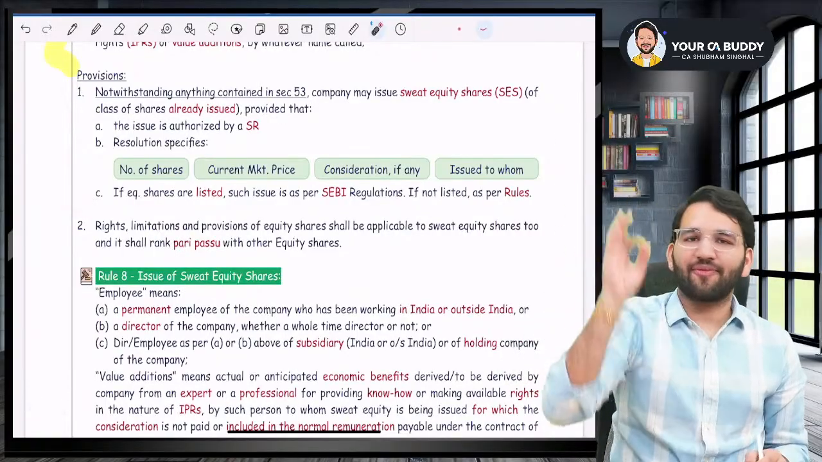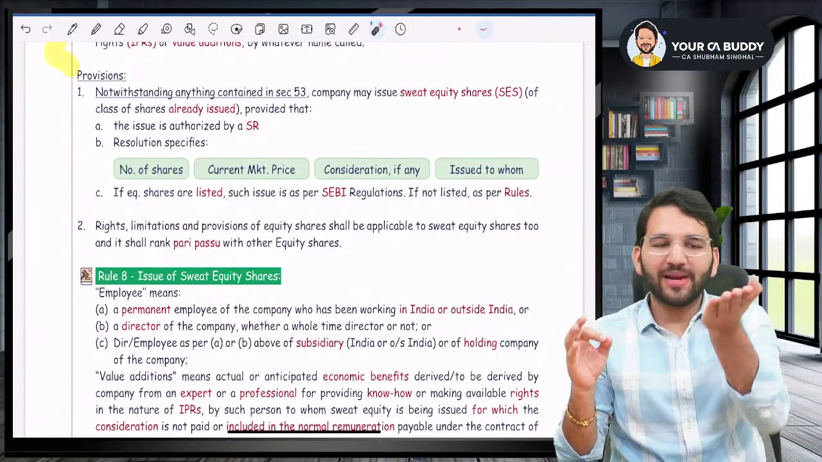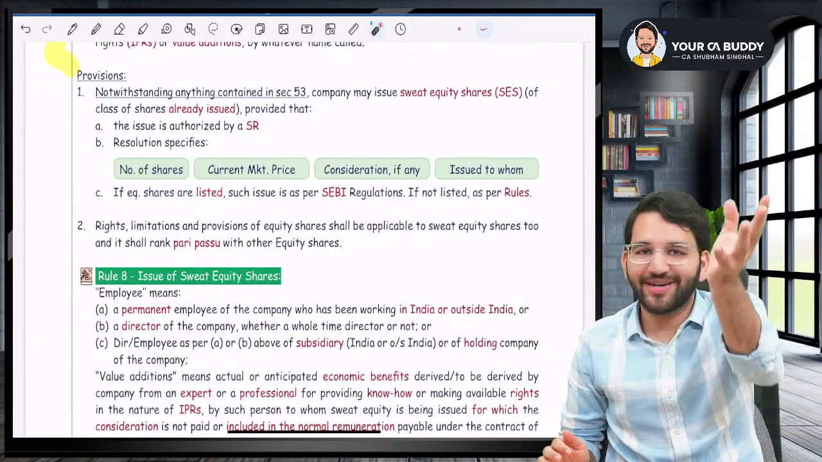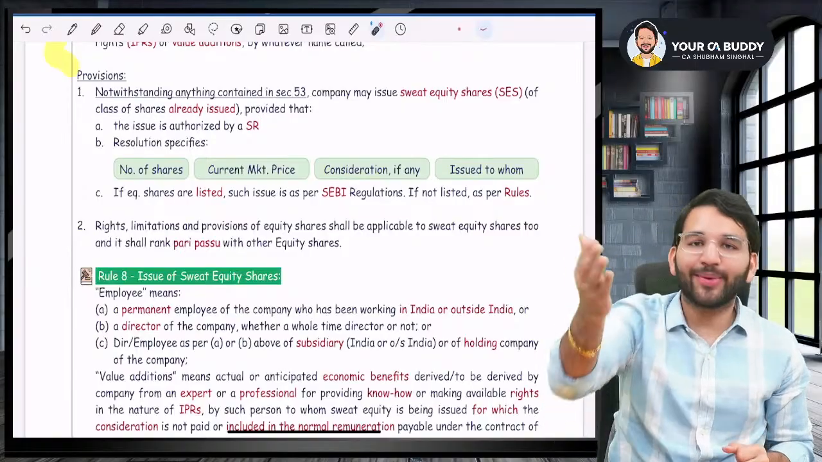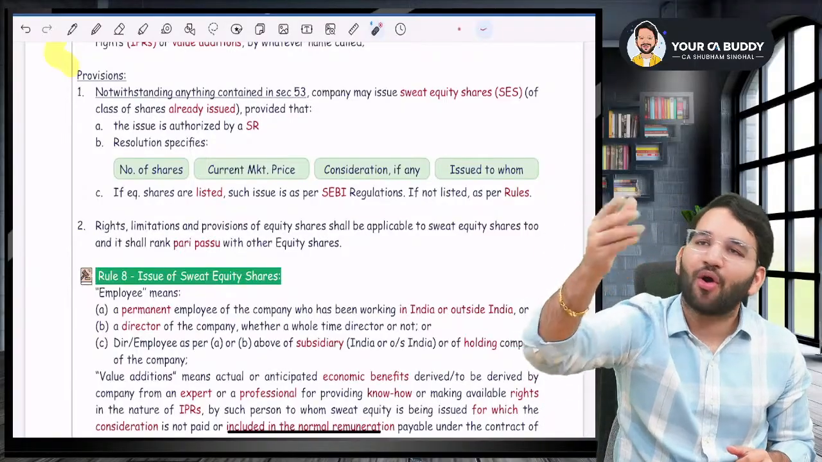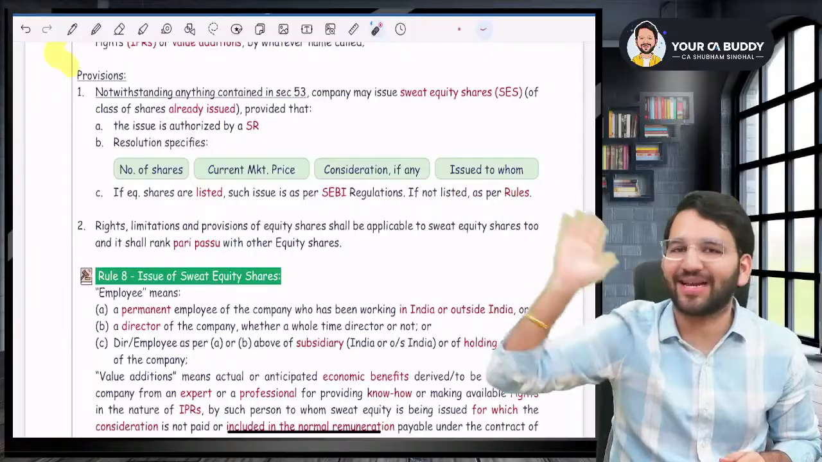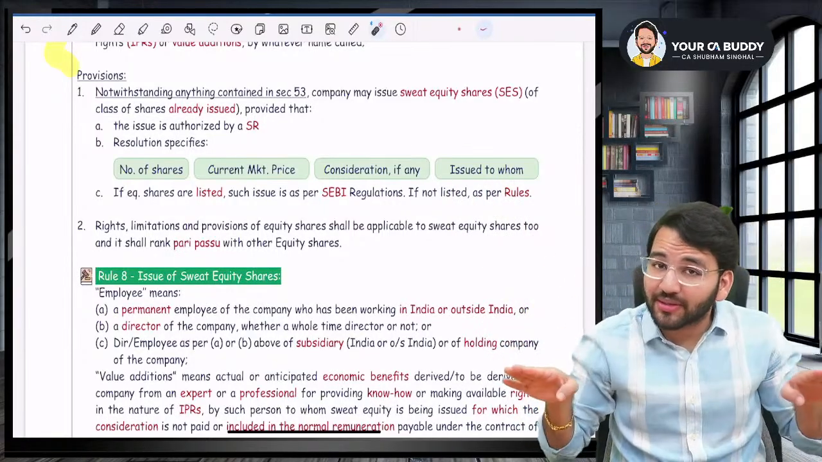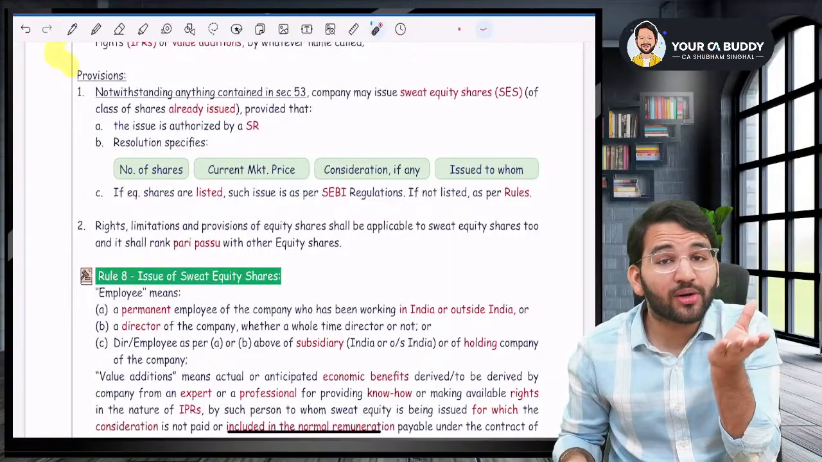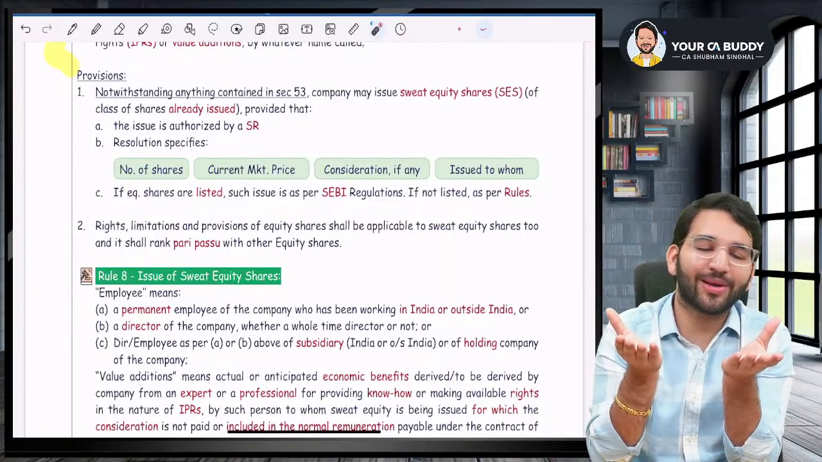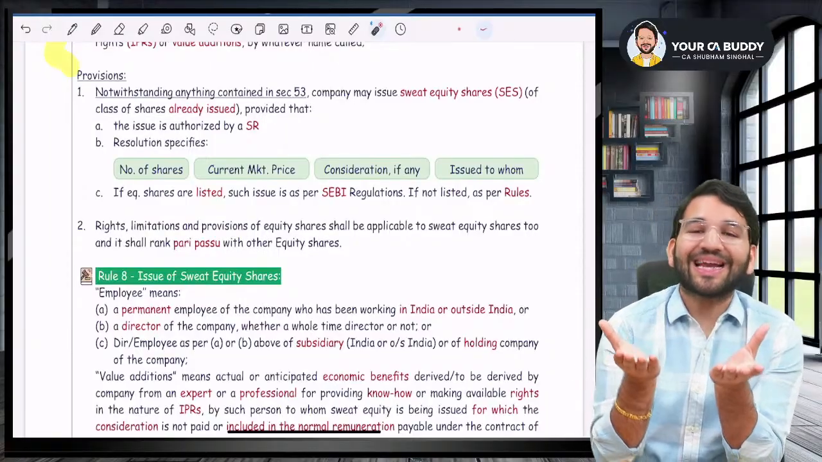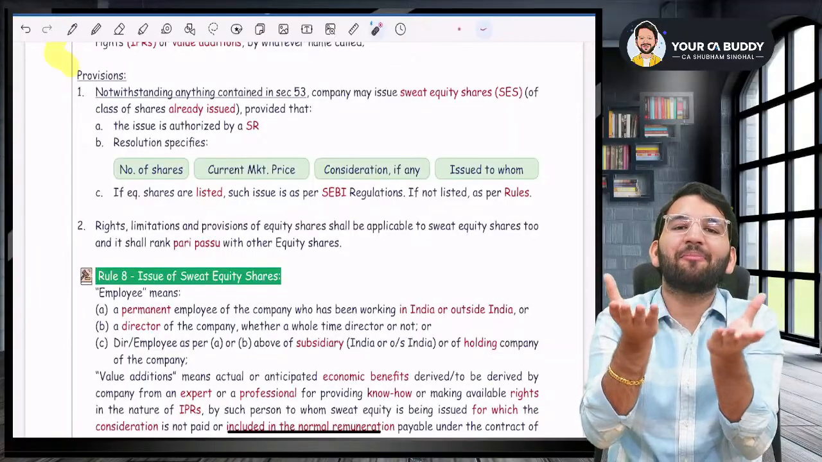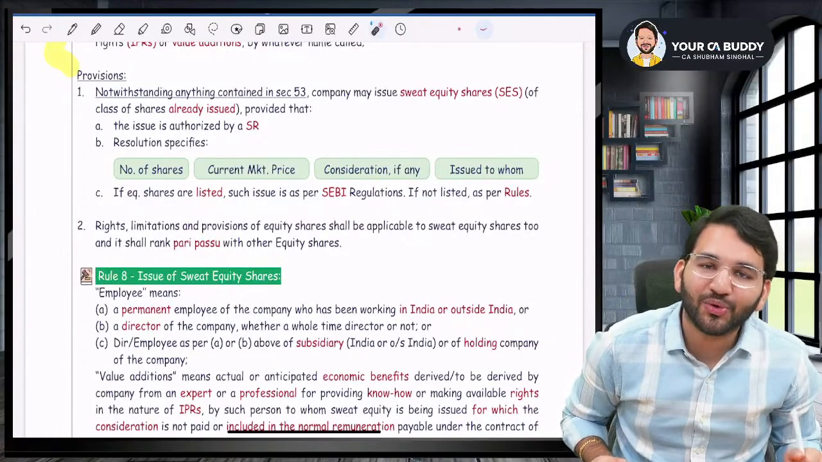Now, listen to me very carefully, sir. Normal equity shares and sweat equity shares, what is the difference? In normal equity shares, you take normal consideration. In sweat equity shares, either you give it at a discount or you take consideration other than cash. But apart from that, there is no difference. All the rights that equity shareholders will have, the same rights sweat equity shareholders will have. They will stand pari passu to each other, that is at the same level, at par.